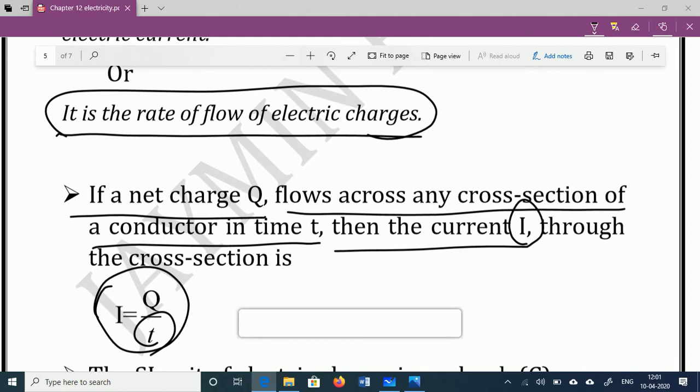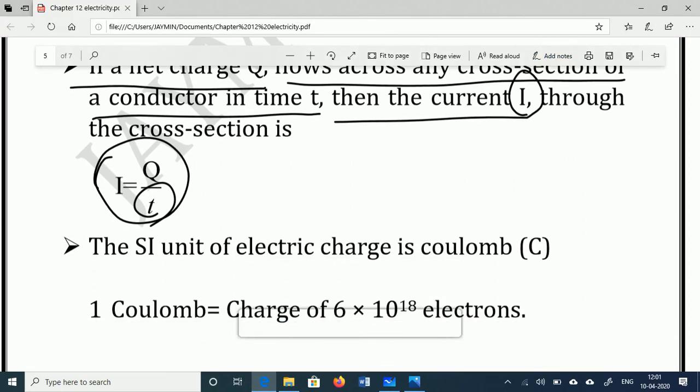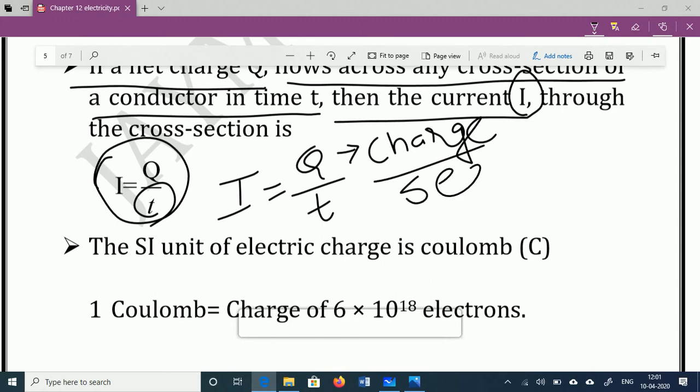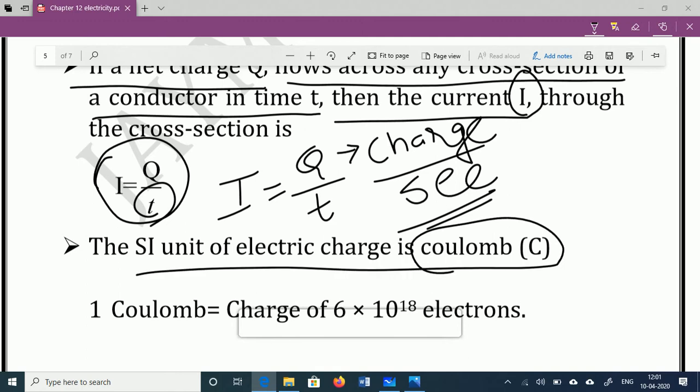Okay, so if we talk about the equation form of the definition of electric current, then I is equal to Q by t. Here Q is the charge that is provided by the electron, and time t is measured in seconds. The SI unit of electric charge is the Coulomb, which we already discussed in the previous topic. So the unit of electric charge is the Coulomb.